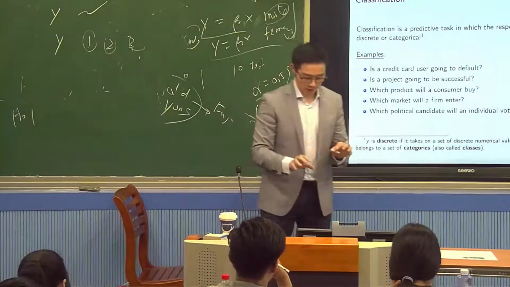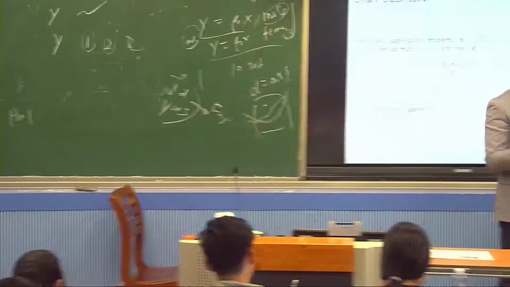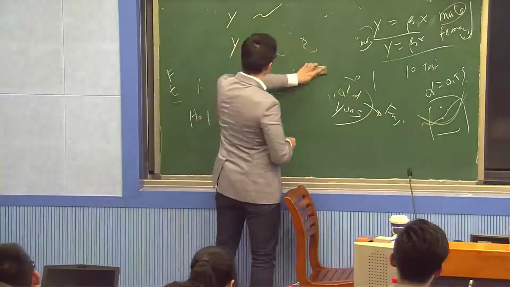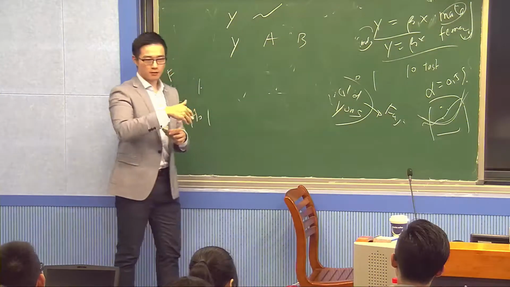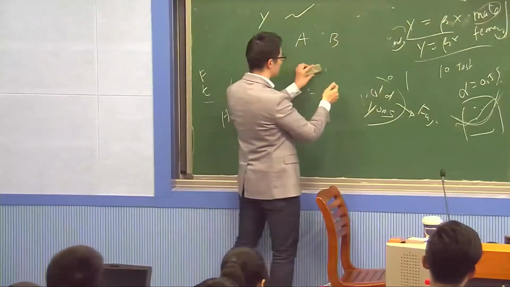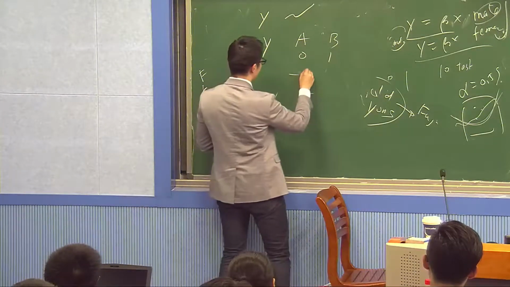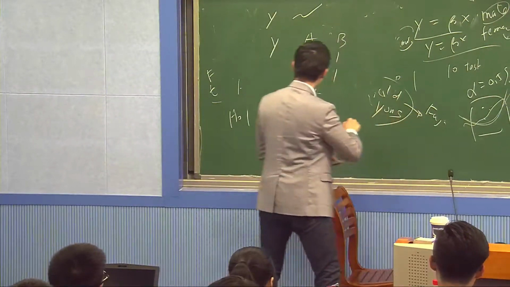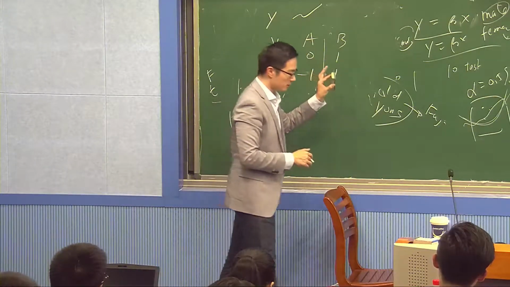We're going to begin with the simplest classification, which is called binary classification. In binary classification, there are only 2 values of y. If y has only 2 possible values, like y can only be A or B, then there are 2 popular ways of labeling them. One is to label them 0 and 1. The other is -1 and +1. We just give 2 different numbers, and our goal is to classify A from B. So how do we do it?